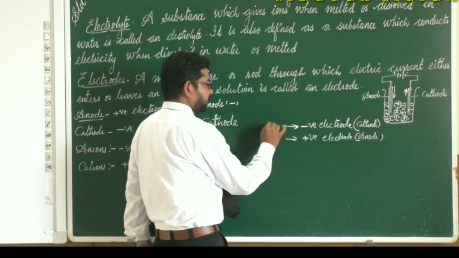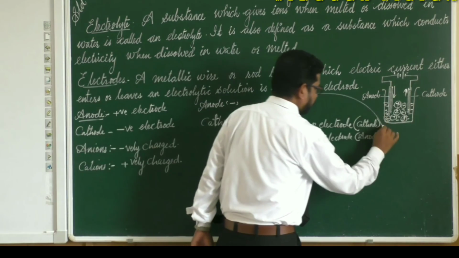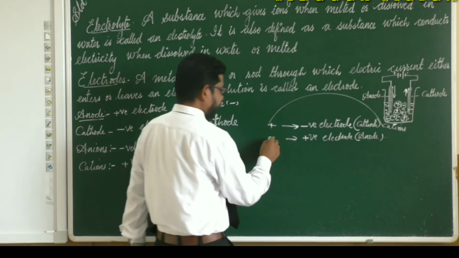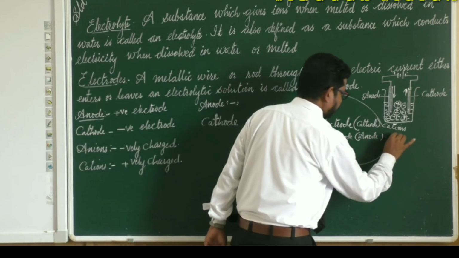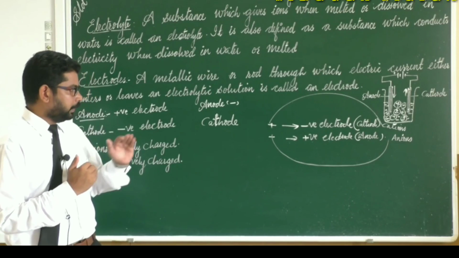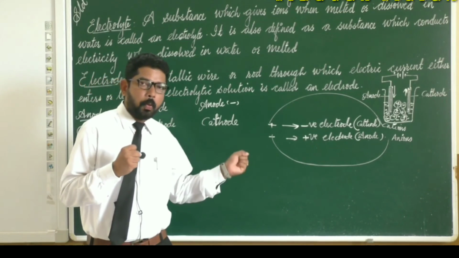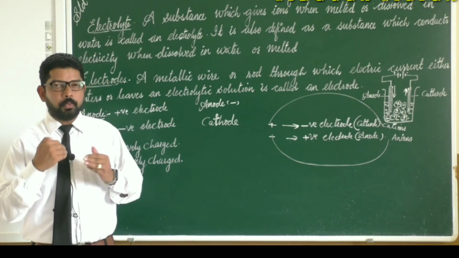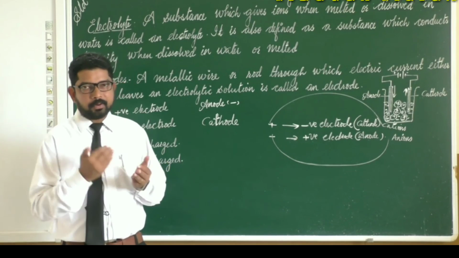These positively charged ions move to the cathode, so they are known as cations. And negatively charged ions move to the anode, so they are known as anions. So hope it is clear. Anions are the ions which move to the anode, and cations are the ions which move to the cathode.